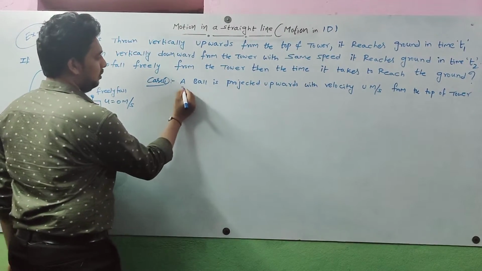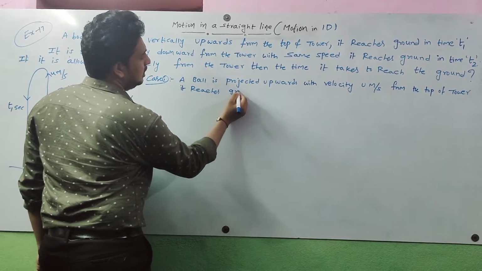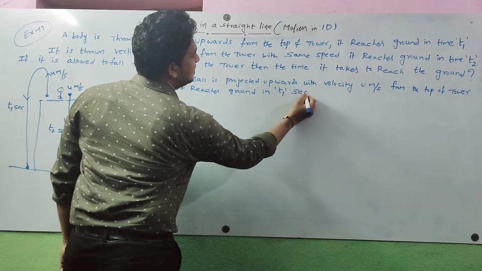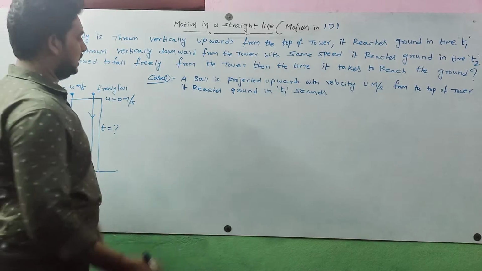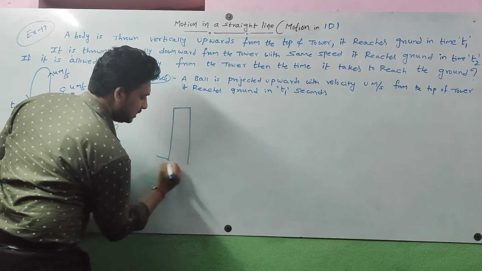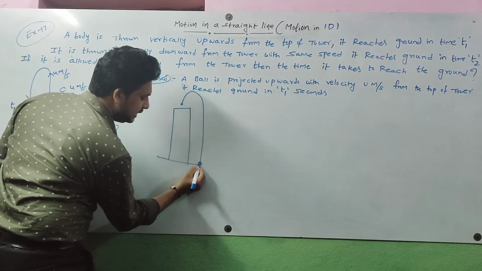It reaches the ground in t1 seconds. This is the first case. For example, this is a tower, and in the first case the body is projected upwards and reaches the ground.